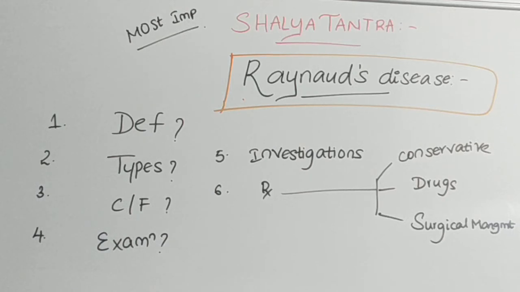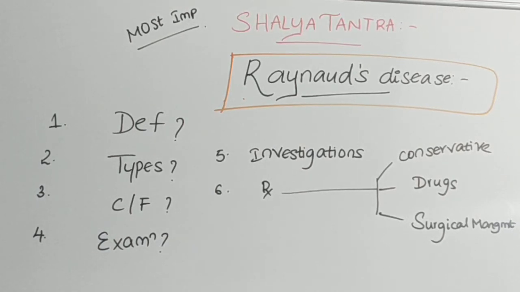This is the definition. Mostly 3 colors will be seen: white, red and bluish pink. These are the colors you will notice in a patient who is affected with Raynaud's disease.